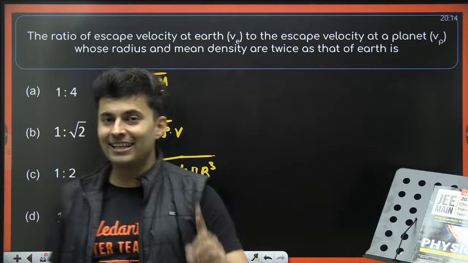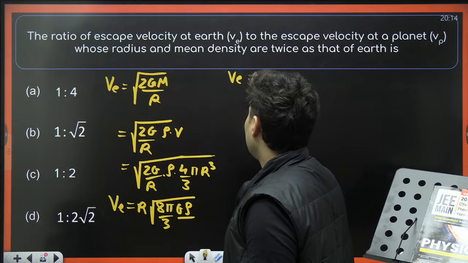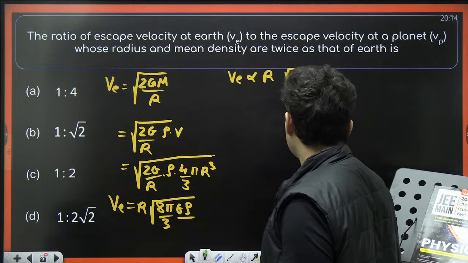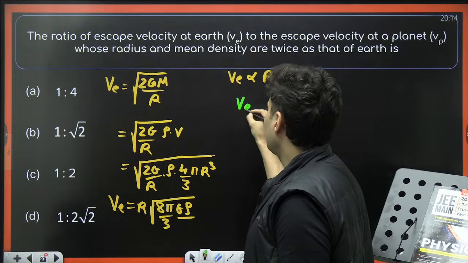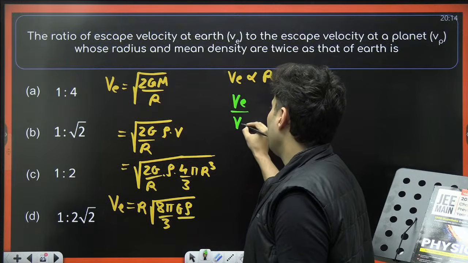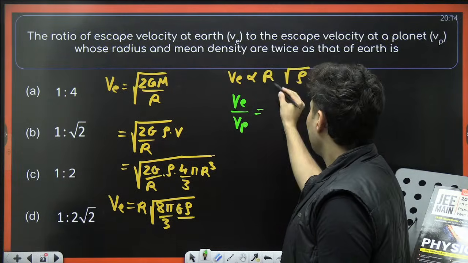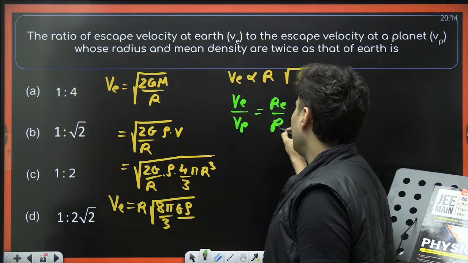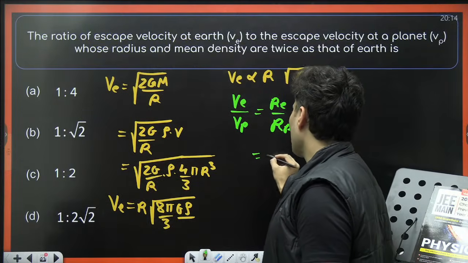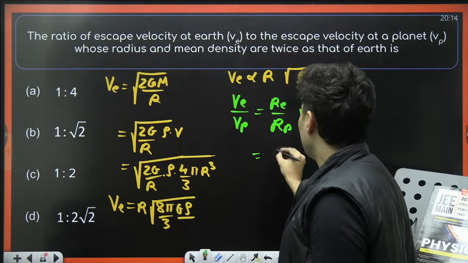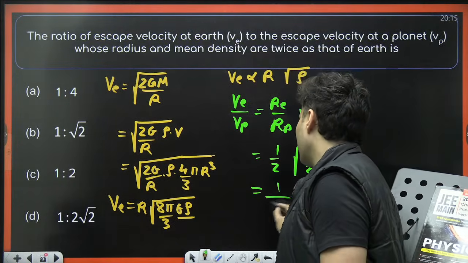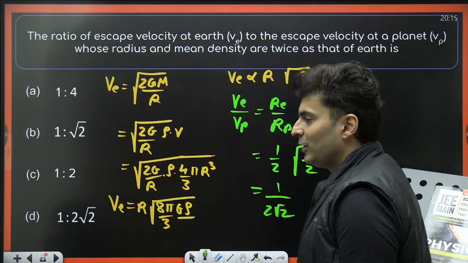Now radius and density. You can see right over here that escape speed is directly proportional to R and also proportional to the root of density. So hence, what will I do? Velocity of escape for Earth by velocity of escape for the planet will be radius of Earth by radius of planet, and root of density of Earth upon density of planet. The radius is double, so this is 1 by 2. The density is also double, so this is also 1 by root 2. So this will become 1 by 2 root 2.